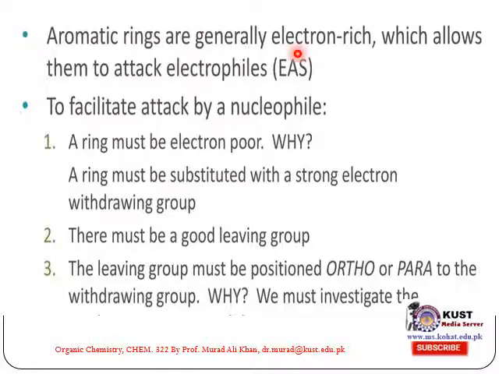Aromatic rings are generally electron-rich, which allows them to attack electrophiles. To facilitate attack by a nucleophile, a ring must be electron-poor. Why? A ring must be substituted with a strong electron withdrawing group. There must be a good leaving group, and the leaving group must be positioned ortho or para to the withdrawing group. We must investigate these things.